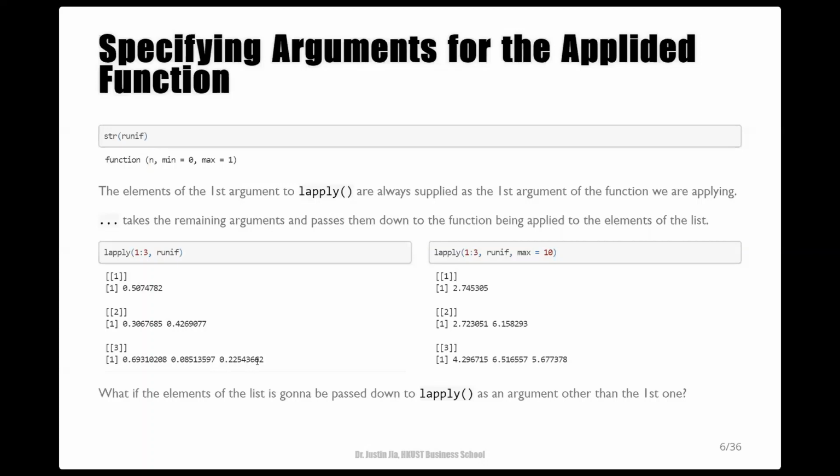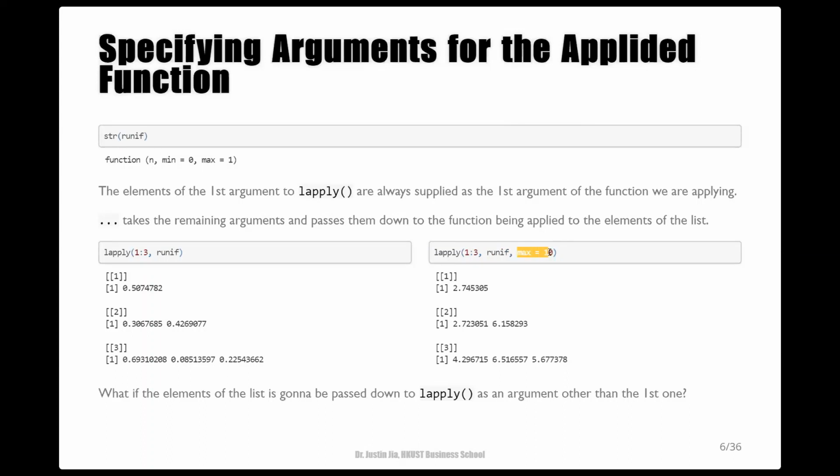And functions that we pass to lapply may have other parameters. Like this random uniform function here, it has the min and max parameters as well. This is where this special parameter comes into play. Then the arguments targeted to the min or max parameter can follow the function argument.